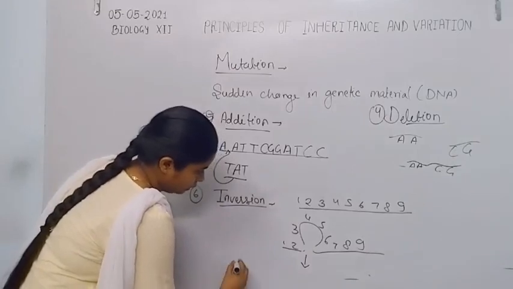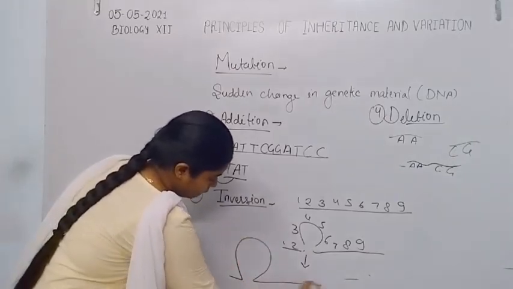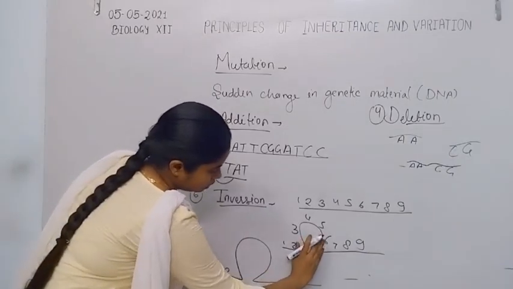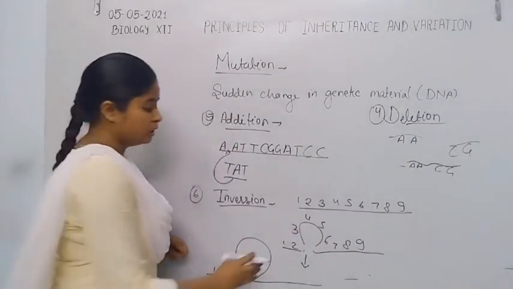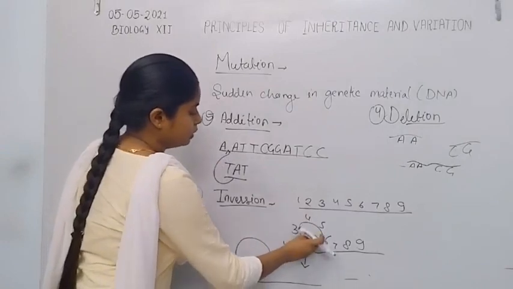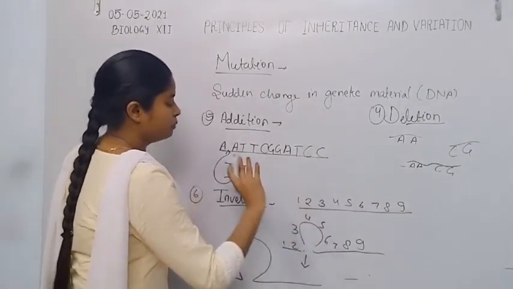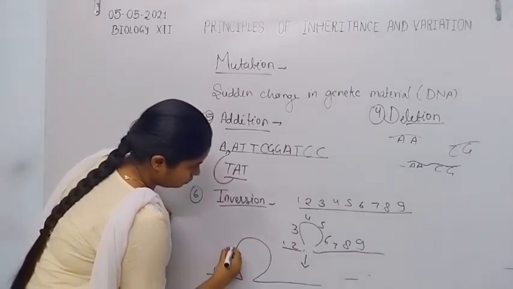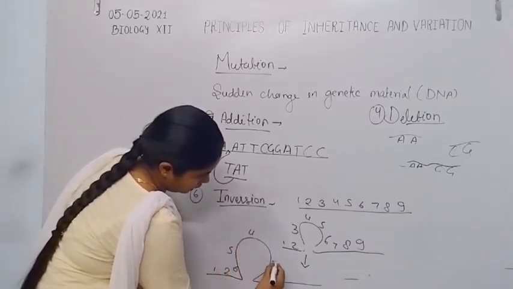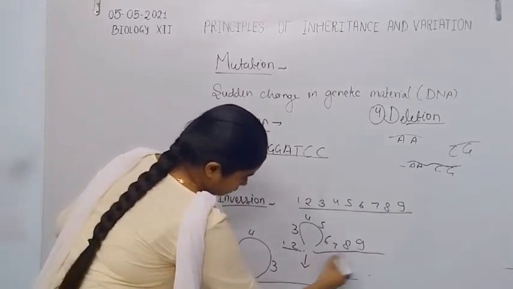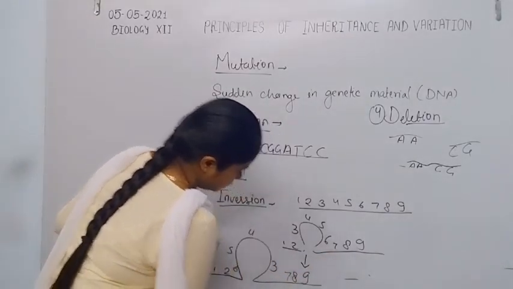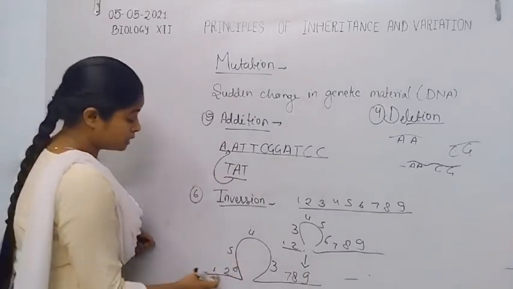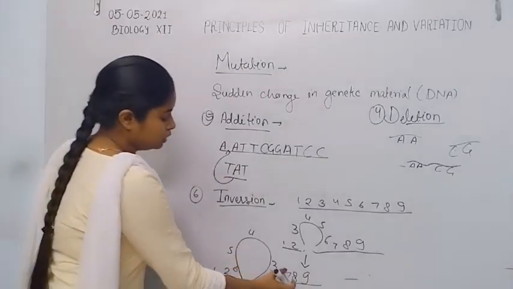For example, this DNA molecule becomes inverted. So here 6, 5, 4, and here is 3, again 7, 8, 9. Now the sequence is 1, 2, 6, 5, 4, 3, 7, 8, 9.